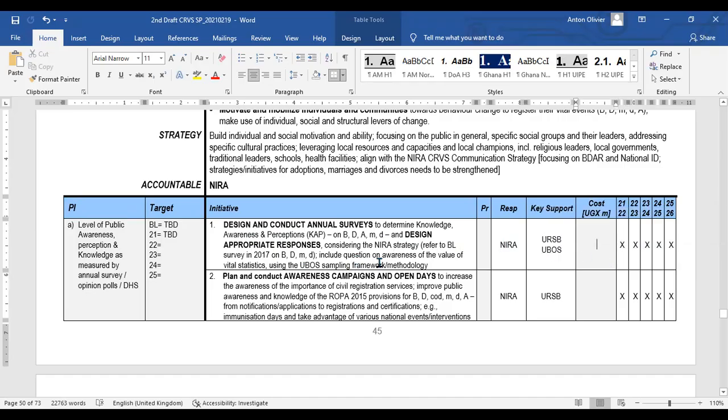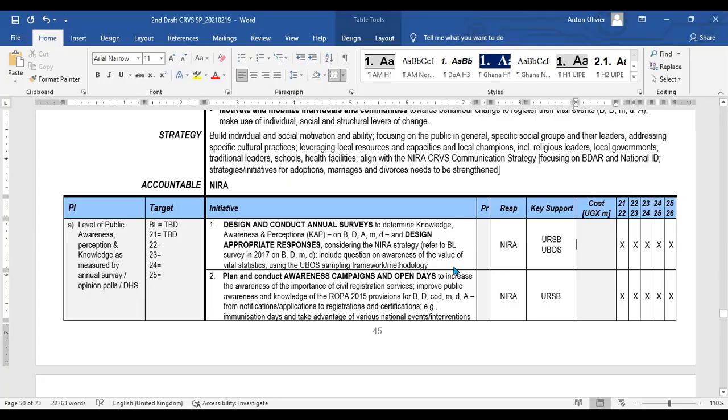In this case, if we want to have annual surveys, there will be an annual survey. Then we have to put in a cost estimate. Remember, it's in millions of Uganda shillings. So if we want to put in, say, 500 million there, that will mean basically the cost will be 100 million for year 1, 100 million for year 2. So remember, in millions, so 500 million, for example.